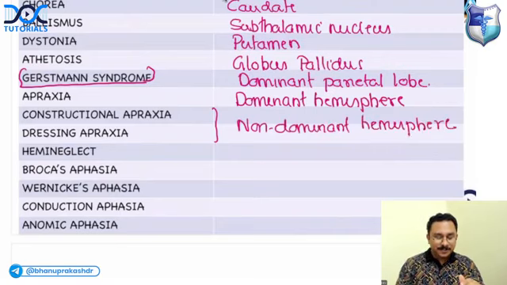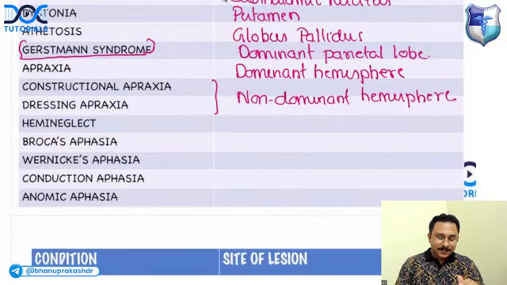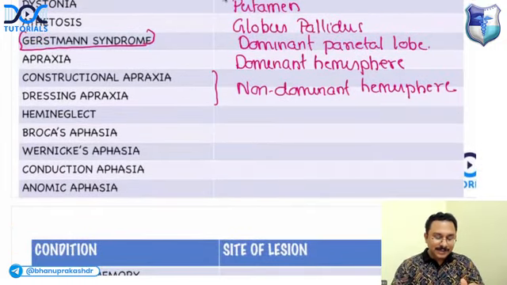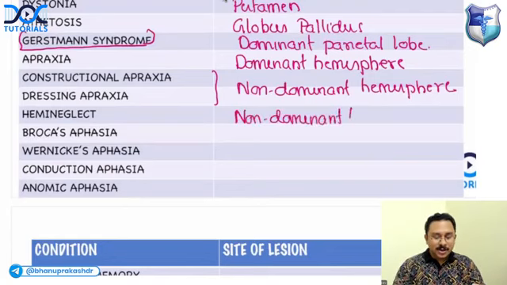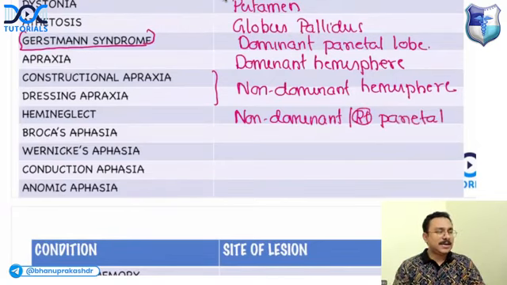Okay, exception. Right. And hemi-neglect is seen in which parietal lobe? Is it the dominant or non-dominant parietal lobe? It is also the non-dominant or right parietal lobe. So dominant means left. Non-dominant means right.